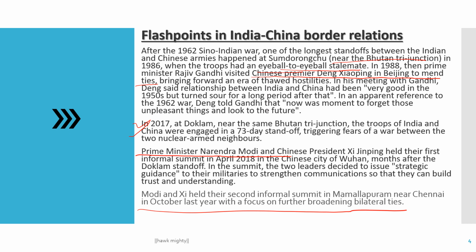So this is the summary of the first point in India-China border relations, where many prime ministers go to China and try to solve the dispute between India and China. This is the main duty of neighboring countries. They can resolve all the issues by talking, because, for example, if we are living in a colony, some issues arise between two neighbors.